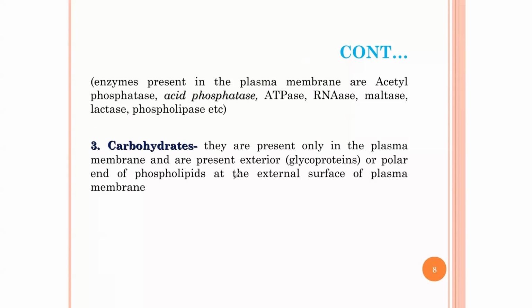So you have sugar and proteins, or the polar end of phospholipid, at the external surface of the plasma membrane. Ladies and gentlemen, what I want you to understand here is the types of carbohydrate found in the cell membrane. It is either in the form of glycoproteins, or it is found as a sugar or polar head that attaches itself to the phospholipids. This is usually the form of carbohydrate found in the cell membrane, either as glycoproteins or as a polar end of phospholipid.